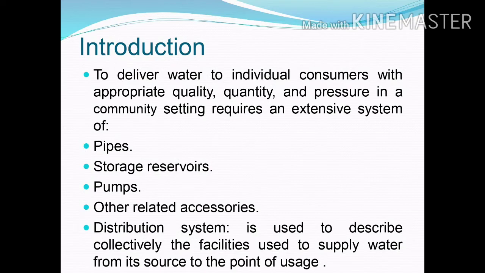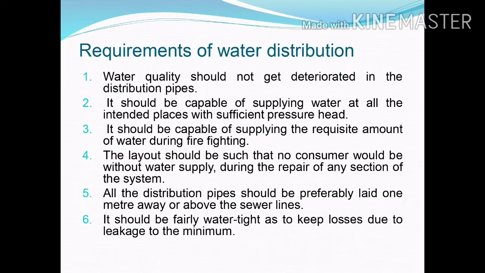To deliver water to individual customers with appropriate quantity, quality and pressure in a community setting requires an extensive system of pipes, storage reservoirs, pumps and other related accessories. Distribution system is used to describe collectively the facilities used to supply water from a source to the point of usage. Elements of water distribution system.